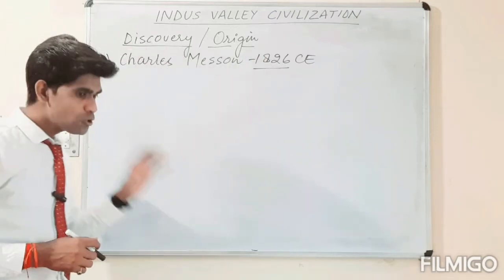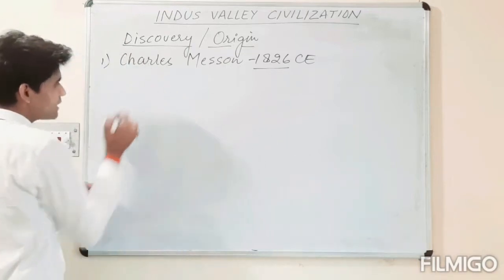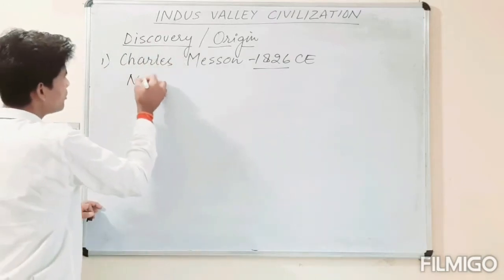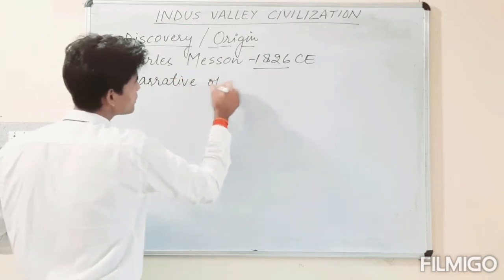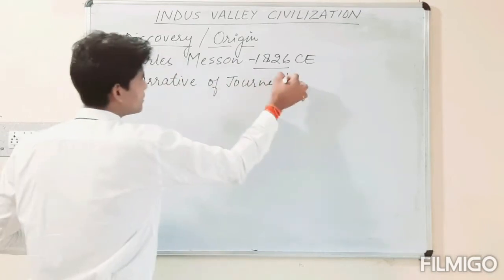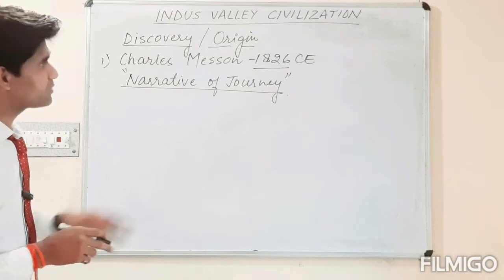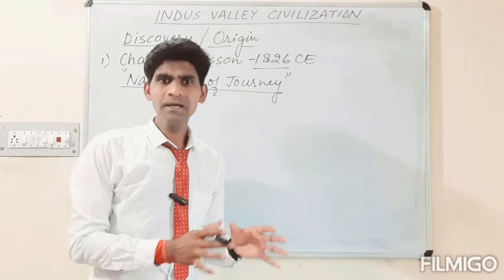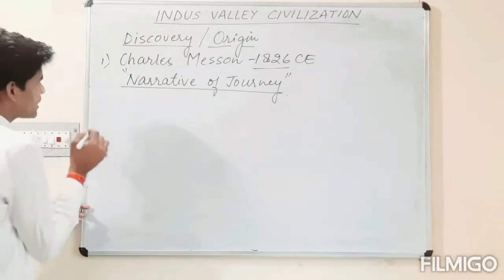And he also provided much more information in his book or magazine, the Narrative of Journeys. He wrote a book, a magazine, Narrative of Journeys, written by him. It provided much more information about those sites in Pakistan, that there was a possibility that a civilization had existed there in a previous period of time.